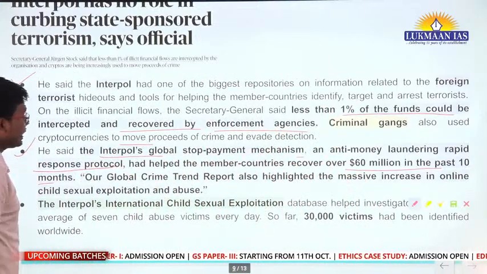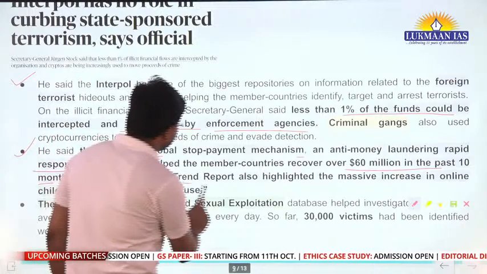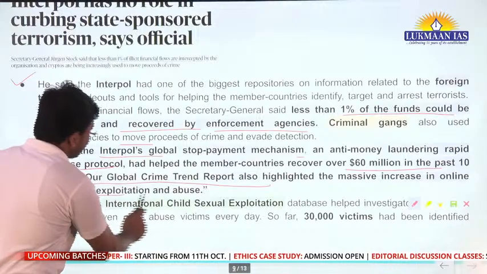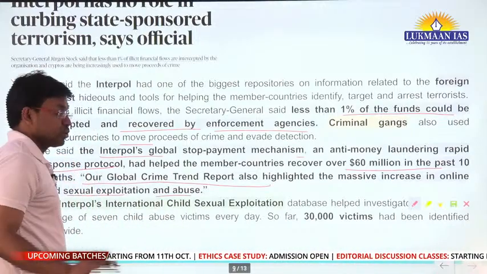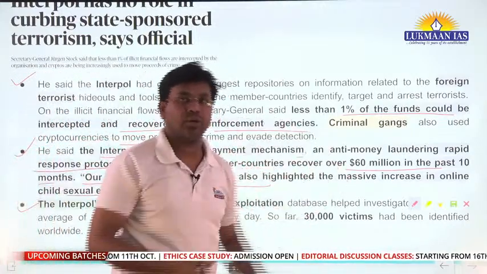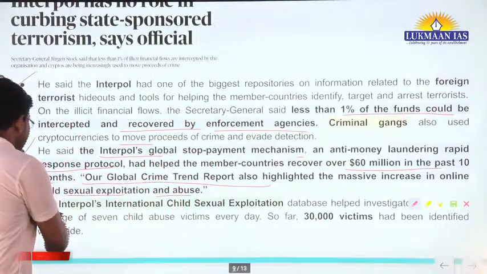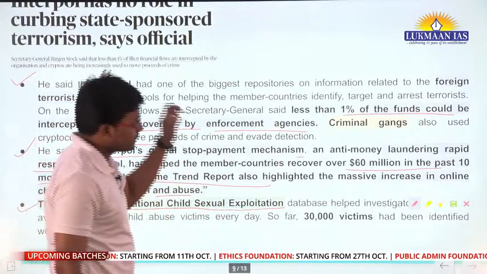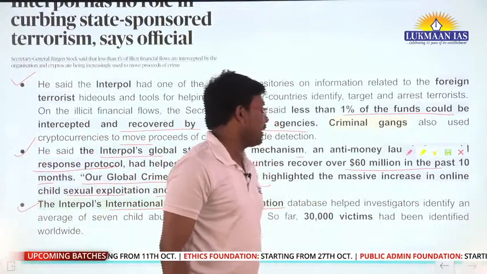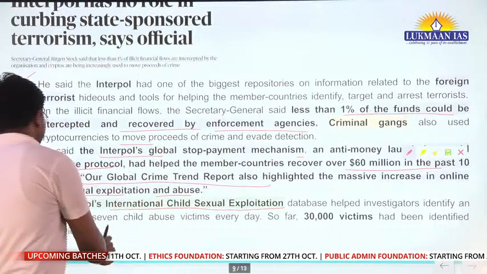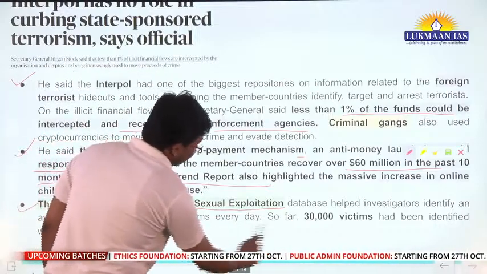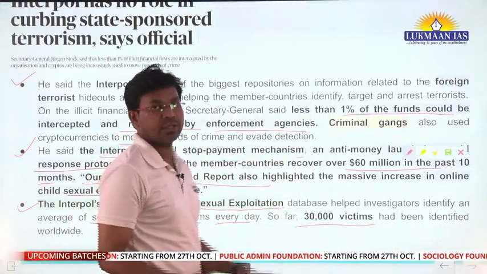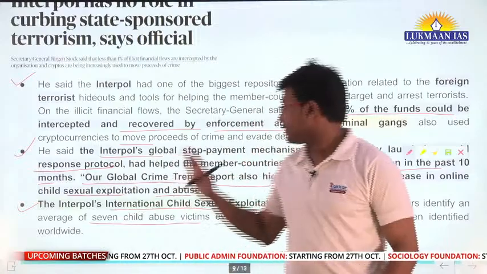Their global crime trend report also highlighted the massive increase in online child sexual exploitation and abuse. Interpol has another branch related to international child sexual exploitation. It has a database, and this database has helped investigators identify an average of 7 child abuse victims every day. So far, 30,000 victims have been identified worldwide. So these are the things. This is a very important article.